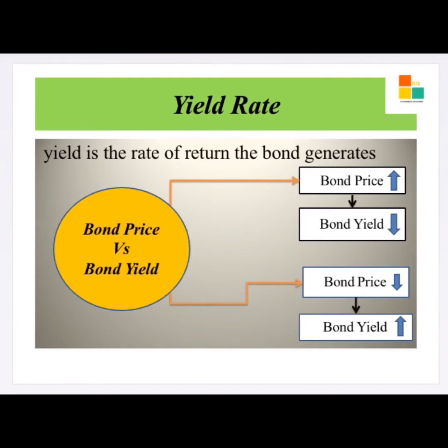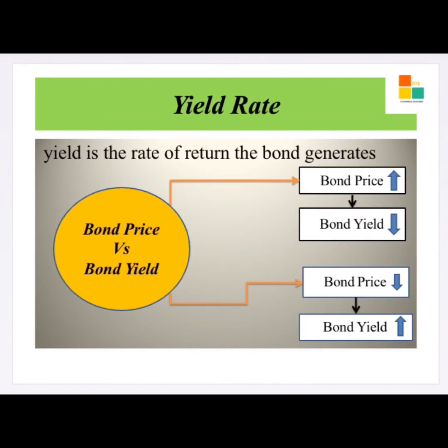If the demand for the bond increases, then the value of the bond will also increase. Let's consider now the value of the bond has increased to 110 rupees from 100 rupees. At the end of the year, the government will pay 10 rupees as interest on the value of the bond to that person X, as he is the owner of the bond now. Instead of receiving 11 rupees, he is getting 10 rupees as a return, which is less than the 10% interest rate fixed on the bond by the government. So in this case, the yield rate on the bond has decreased.